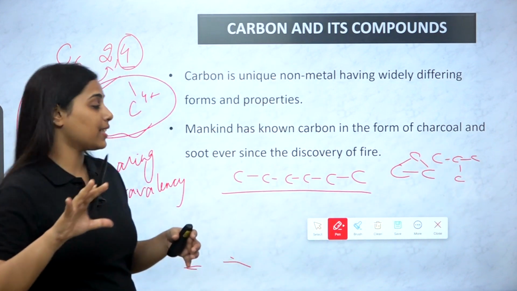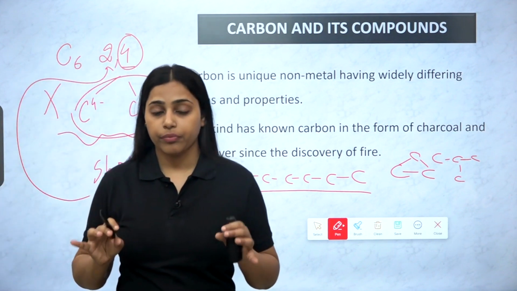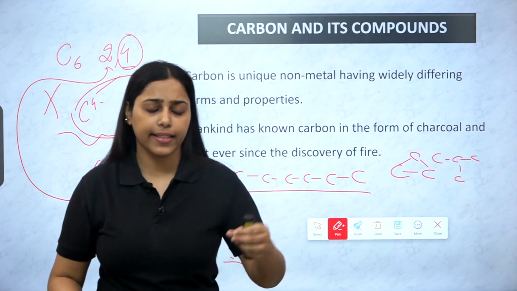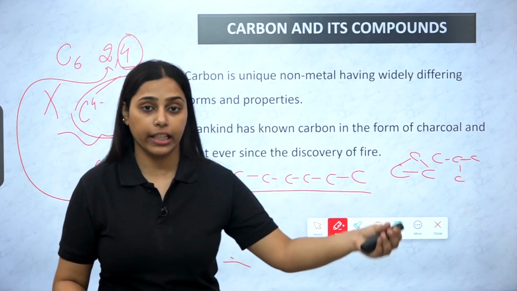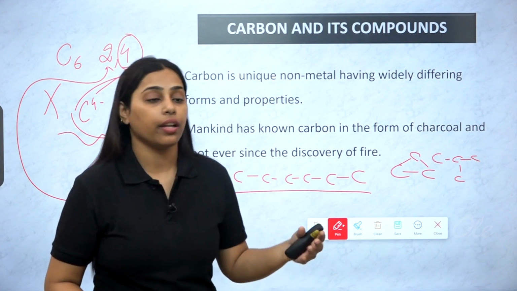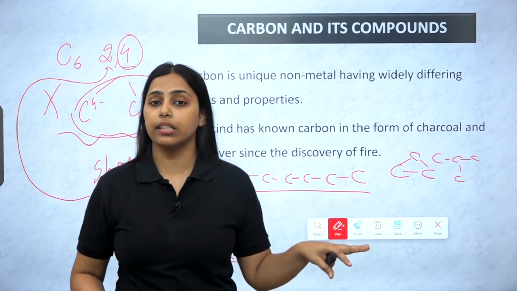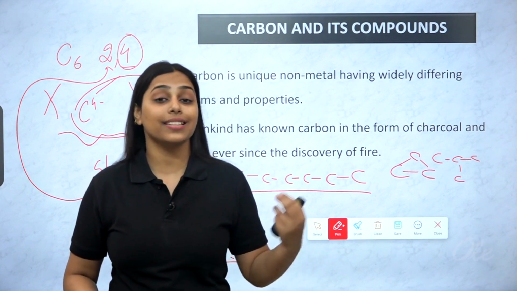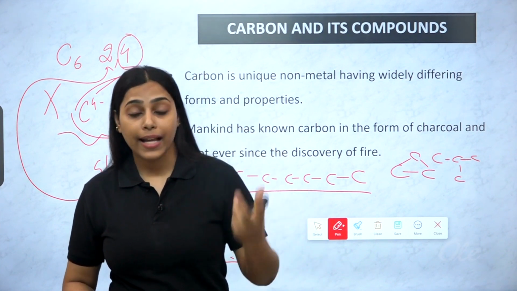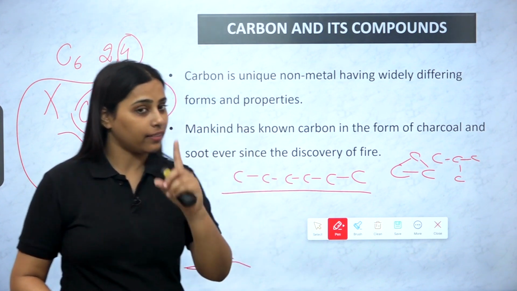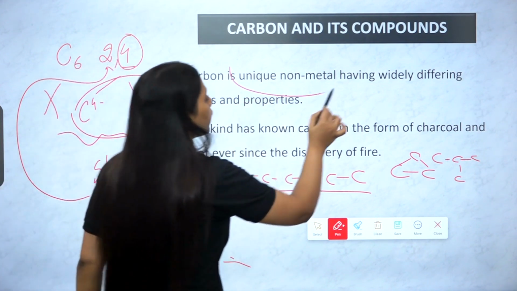That characteristic is catenation power. The term you will study, although the meaning is just this: the self-linking property of any element is known as catenation. When an element is capable of joining the same kind of elements with itself, that property is catenation. And carbon has this property maximum among all the elements of the periodic table. That is why again it is a unique non-metal.